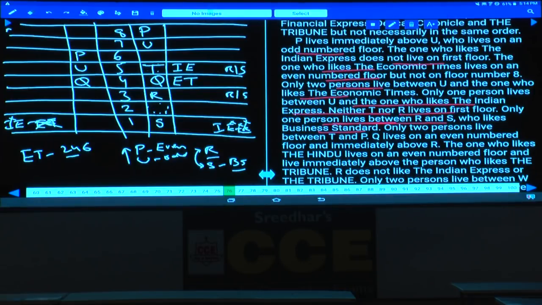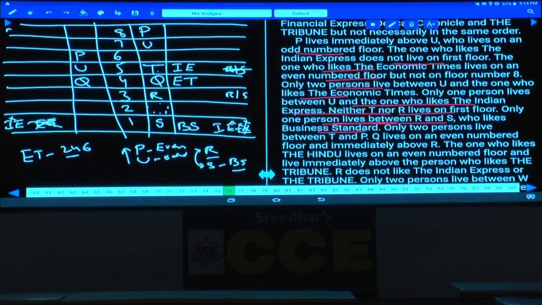As T is at this place, R and S cannot be at the fifth place. R and S must be at the first and the third places. Out of which R cannot be on the first floor, so S must be on the first floor. If S is on the first floor, this person likes Business Standard. Done with this? Now we have fixed R, S, Q, T, P and U.